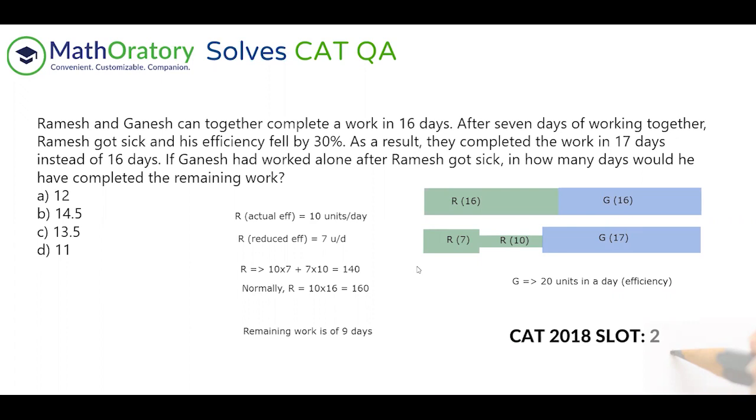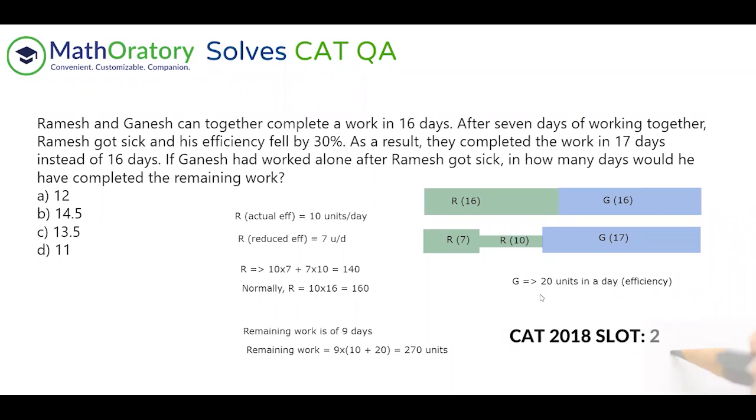So had they been working together, they would have worked with an efficiency of 10 units per day and 20 units per day, right? So together they would have completed 30 units per day. So in these 9 days, they would have completed 9 into 30. So that is 270 units. So this is the remaining work. So this 270 units have to be completed by Ganesh working alone.